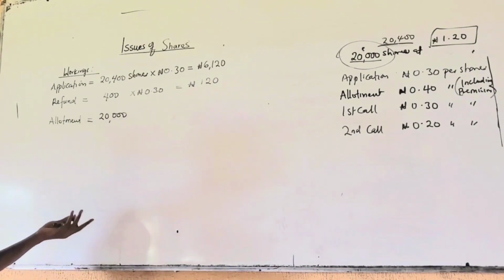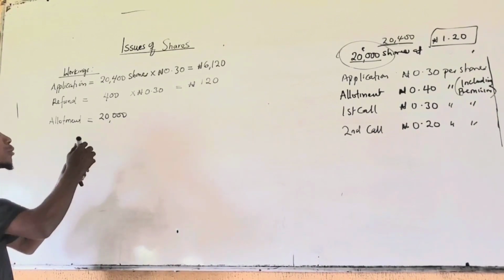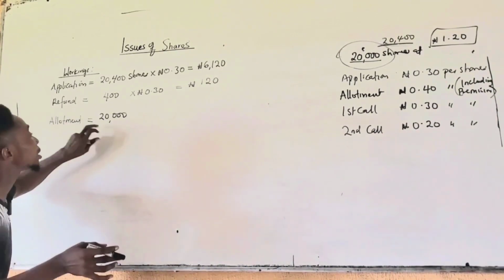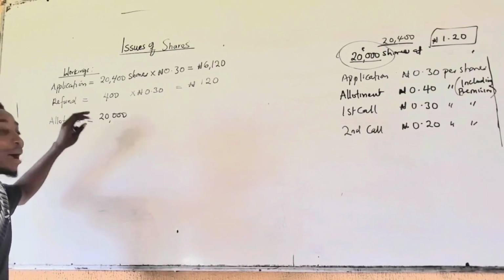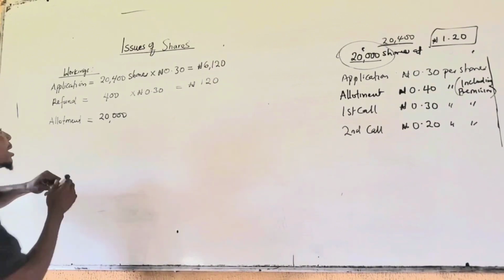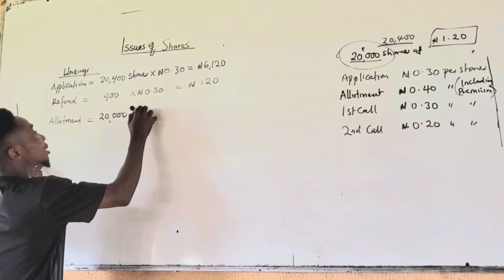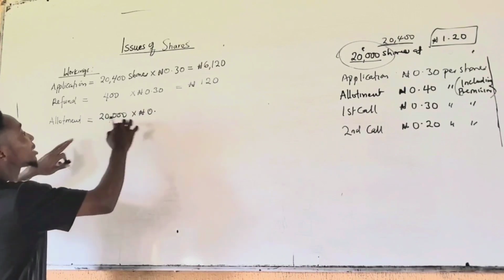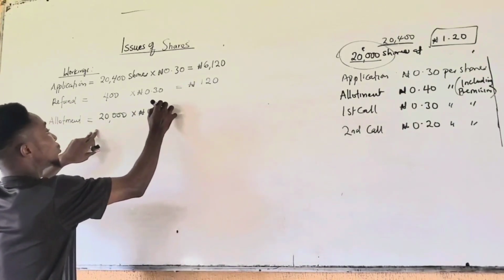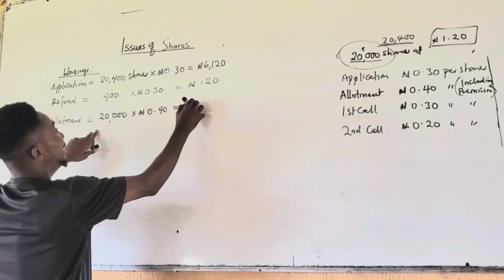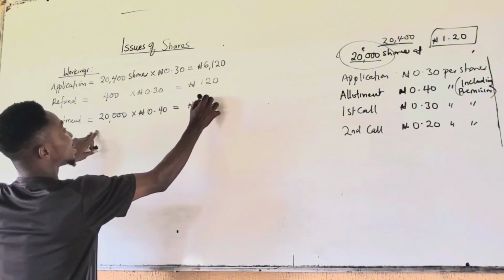That's what you calculate, times the allotment amount of 40 kobo, 0.4, and that gives us 8,000.